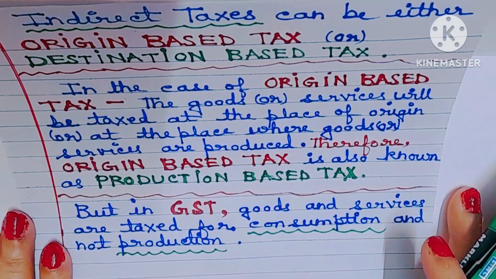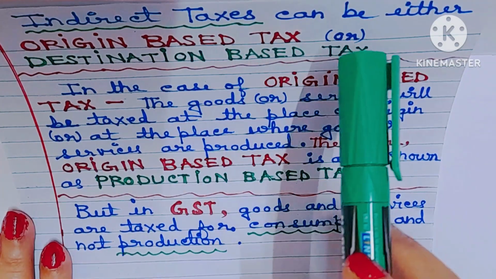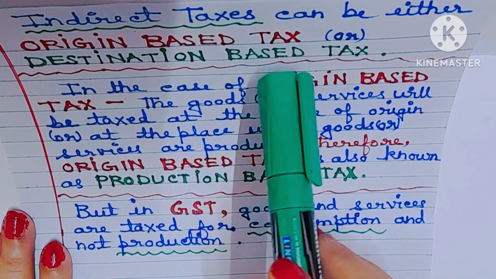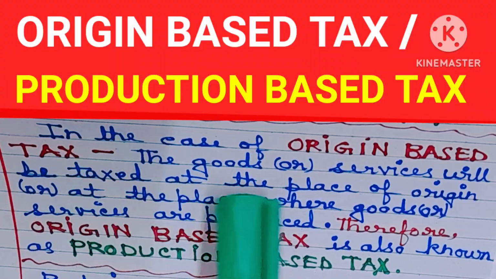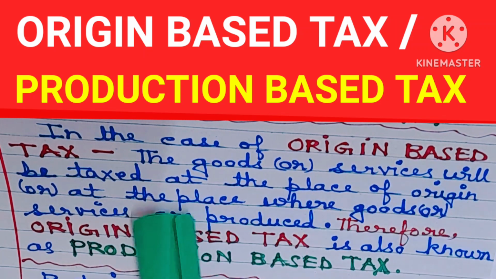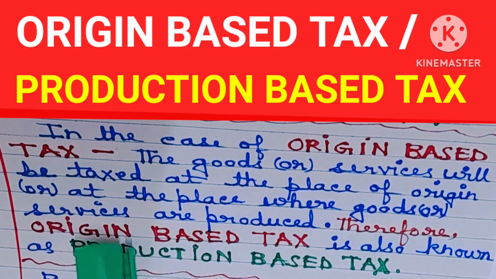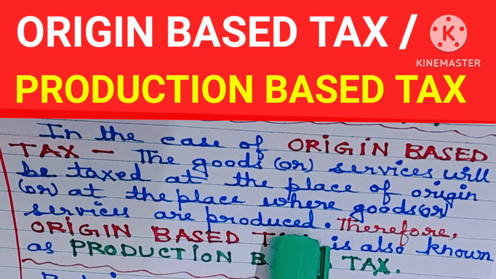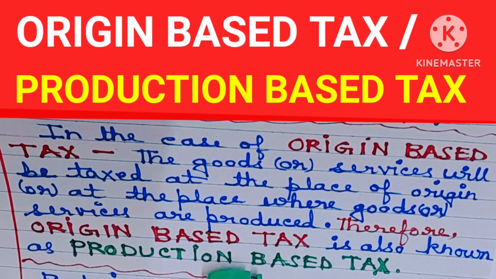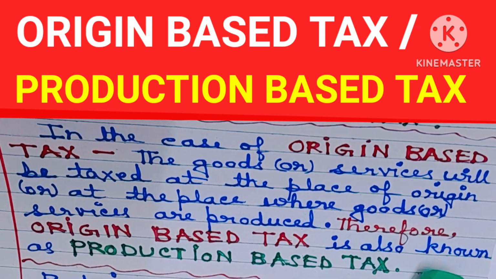Okay? Please note, indirect taxes can be either origin-based tax or destination-based tax. In the case of origin-based tax, the goods or services will be taxed at the place of origin or at the place where goods or services are produced. Therefore, origin-based tax is also known as production-based tax.